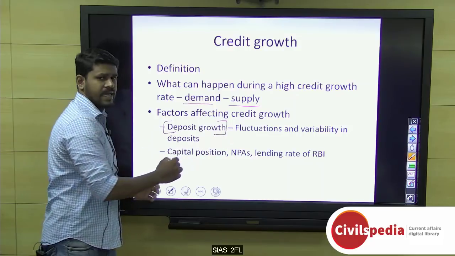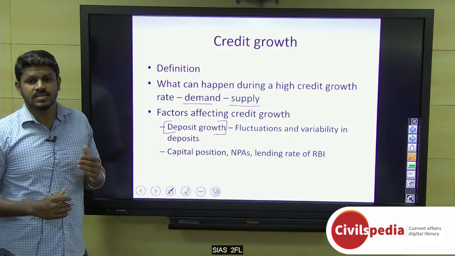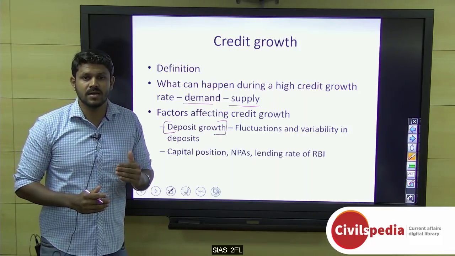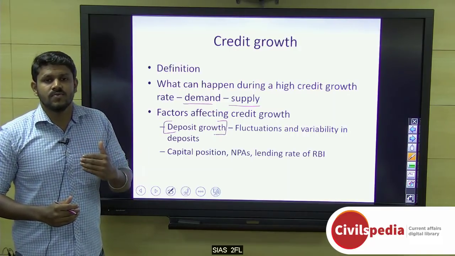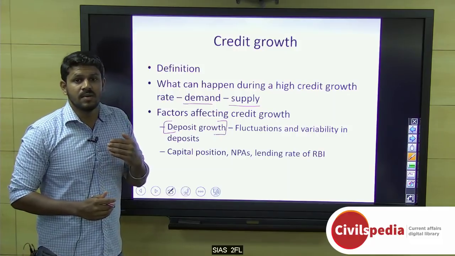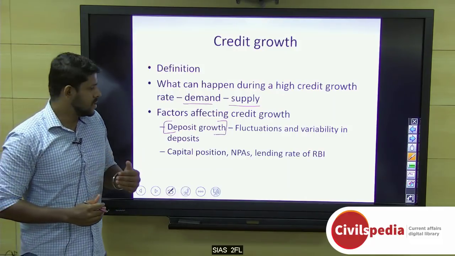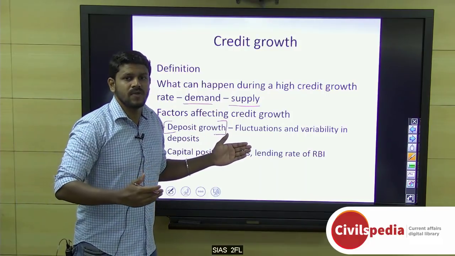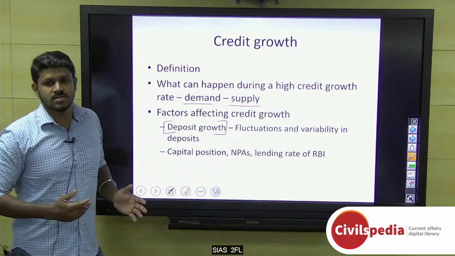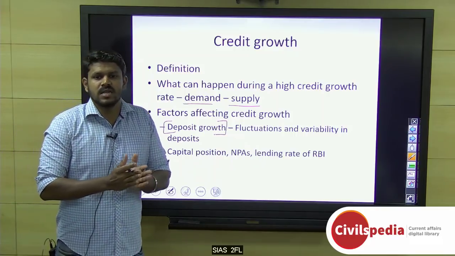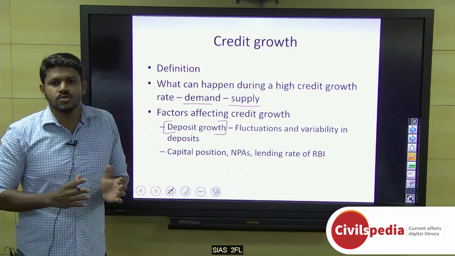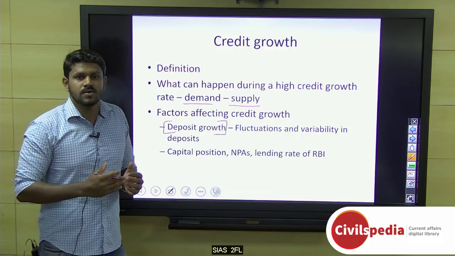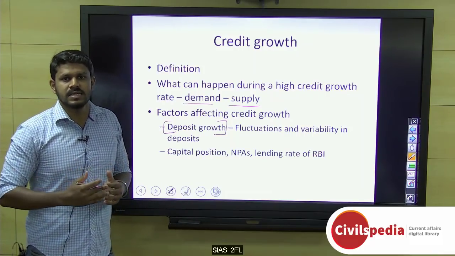Only when there is a significant level of deposit in a bank can a bank go for aggressive lending, or a liberal lending policy. And there is also a requirement regarding fluctuations. There should not be fluctuations and variability in these deposits, such as seasonal variability. There should be some stability of these deposits, so that the bank could go for credit growth consistently,